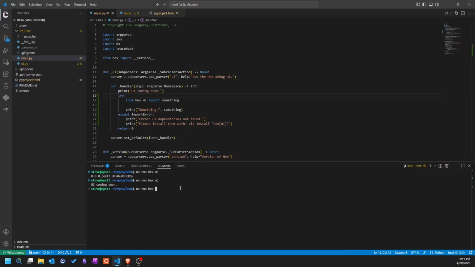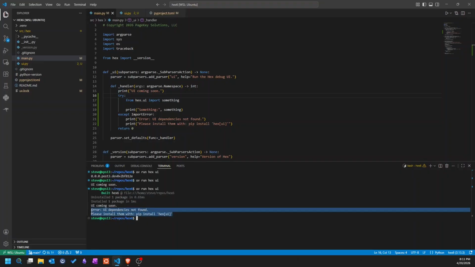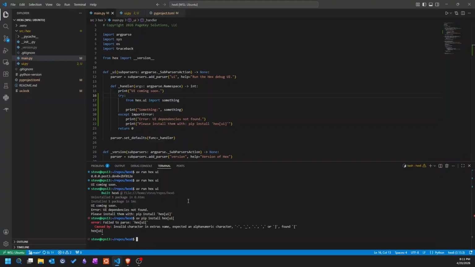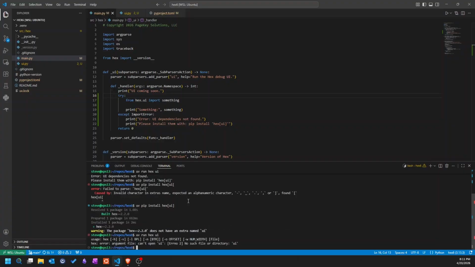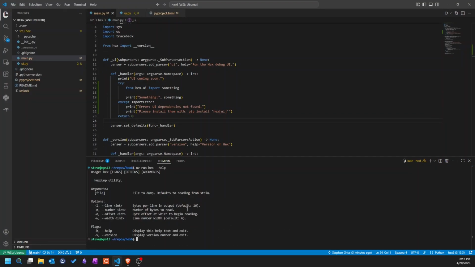So let's try hex ui. And hopefully, yes, it failed with the import error. It caught it and it told you what to run. So we can run pip install hex-ui, and we can try it again. And it looks like it worked, kinda. I just realized that this conflicts with the hex dump utility. Oops. I might just deal with it. There we go.